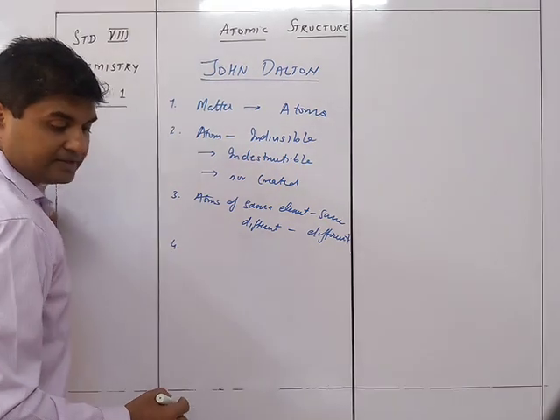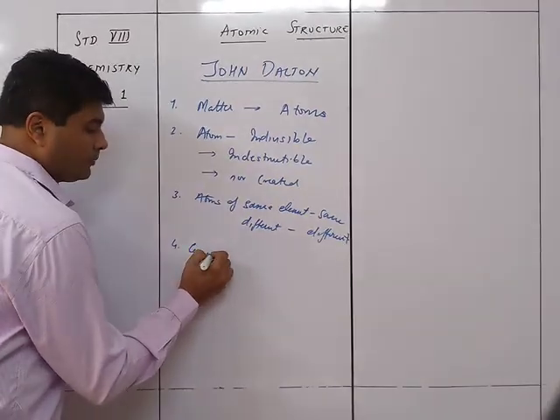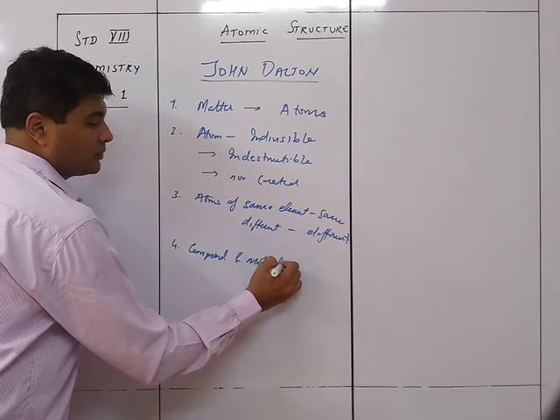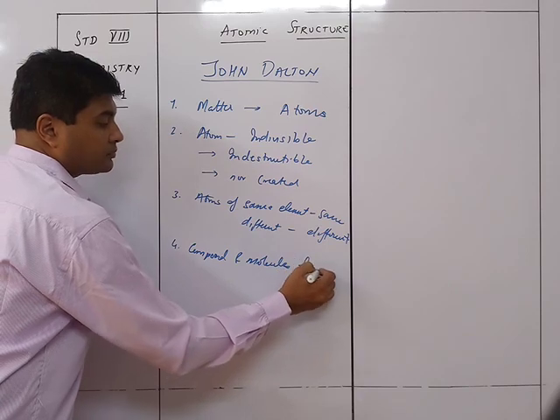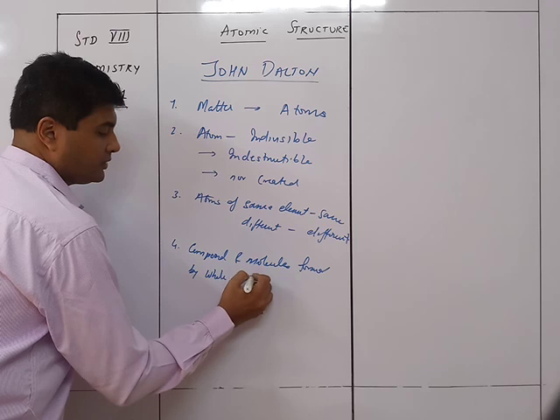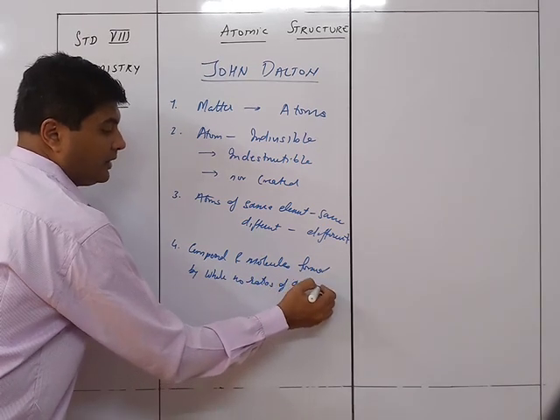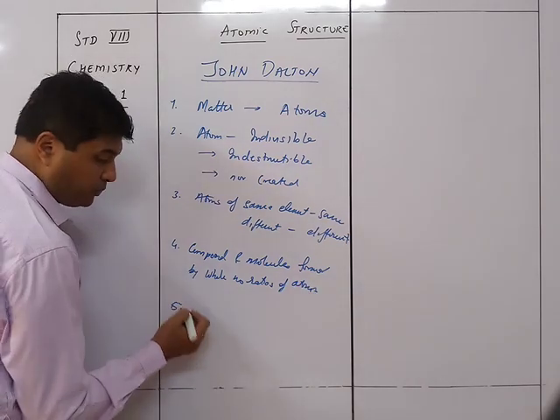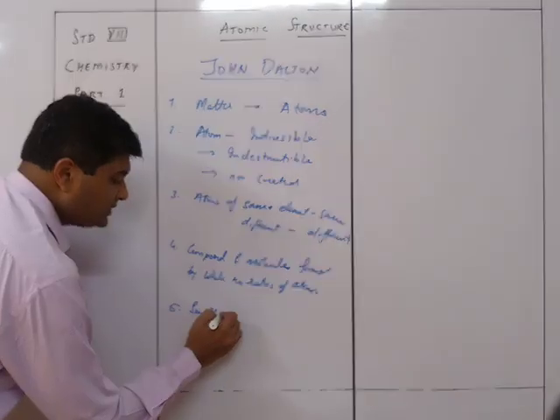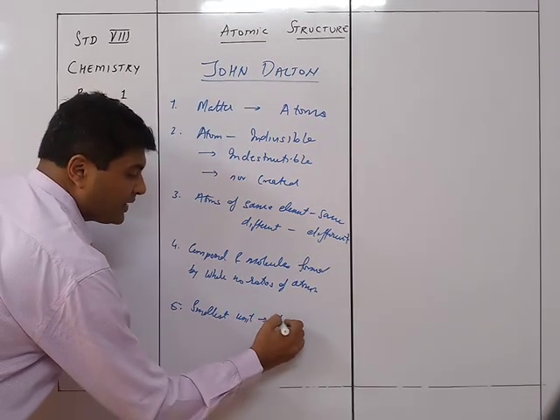The fourth point is that compounds and molecules are formed by whole number ratios of atoms. And finally, the fifth point is that the atom is the smallest unit of chemical reaction.